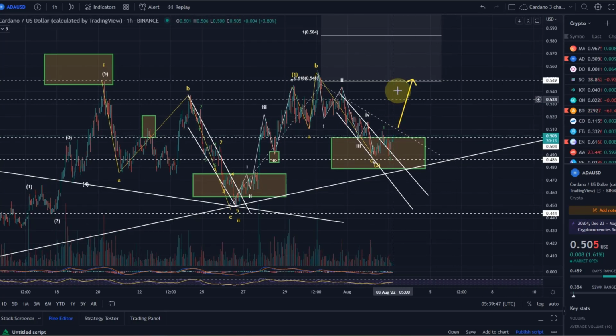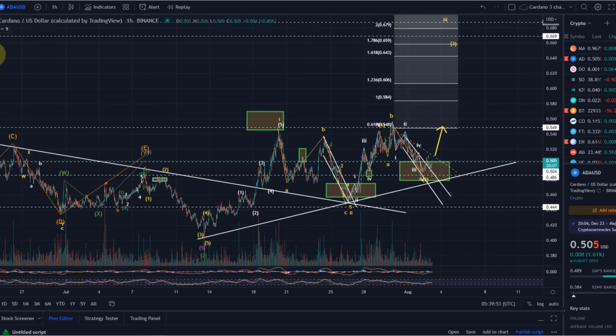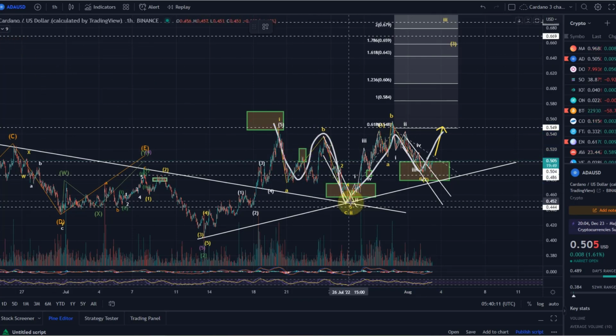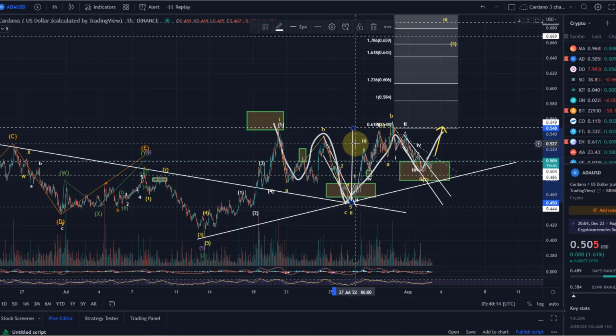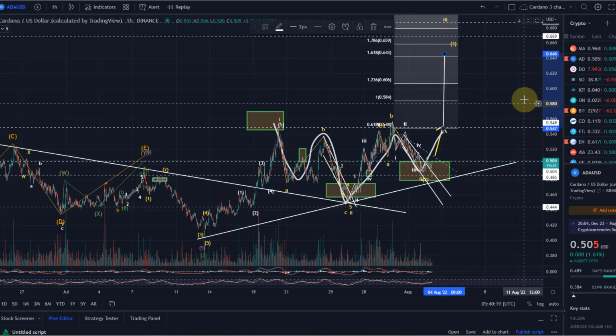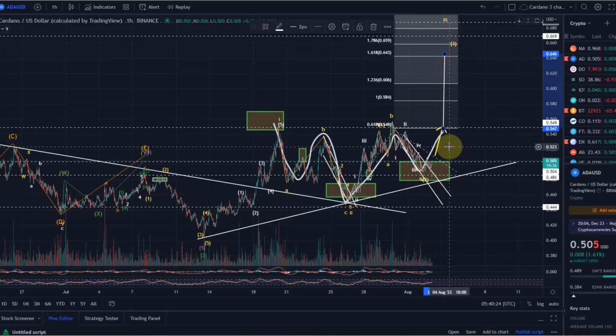I just want to keep you updated on what is evolving here, which might be interesting: an inverse head and shoulders forming, more from a traditional pattern point of view. Bit of an ugly one, but here you've got your left shoulder, your head and your right shoulder, with a neckline at 54.9 cents. This head and shoulders breakout would take us exactly into the region where I would expect the wave 3 in yellow to finish, above 64 cents. So I find that quite interesting.